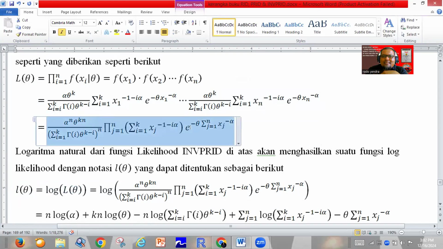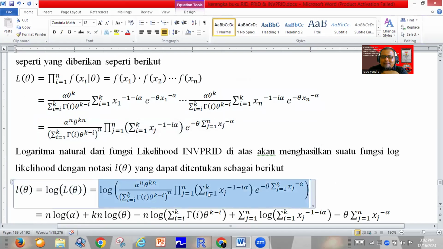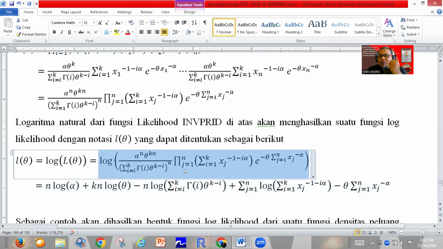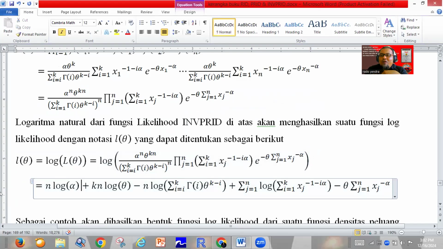Using the properties of the natural logarithm, we can find the log likelihood of the inverse power Rado Institute distribution: n log alpha plus k multiplied by n log theta minus n log of the summation i equal to 1 until k of gamma function i multiplied by theta power k minus 1, plus the summation j equal 1 until n of the logarithm of the summation i equal 1 to k of xj power minus 1 minus i, multiplied by alpha, minus theta multiplied by the summation j equal 1 until n of xj power minus alpha.